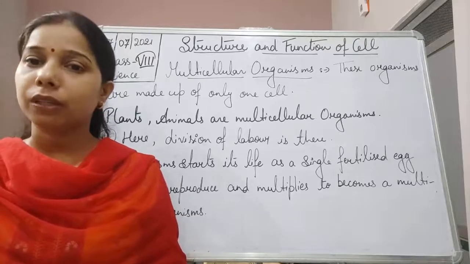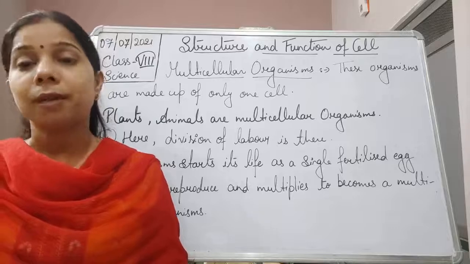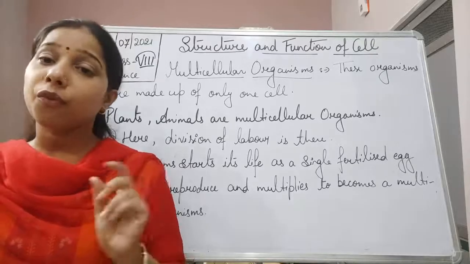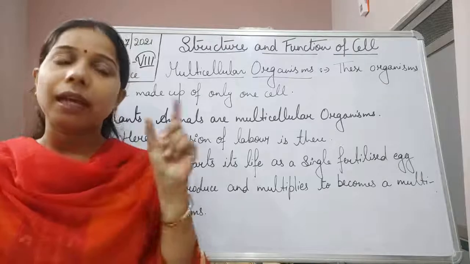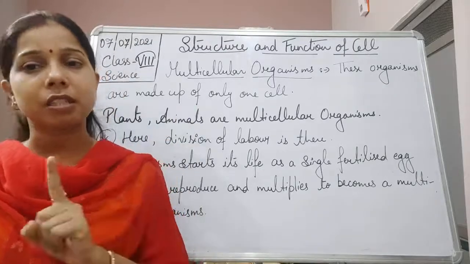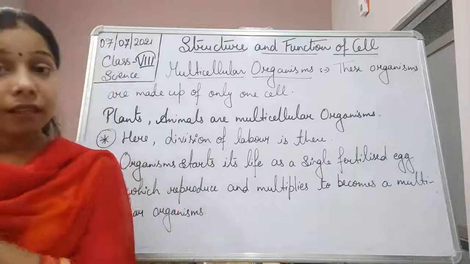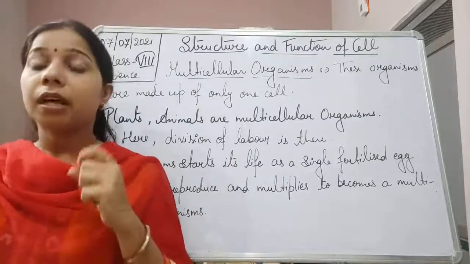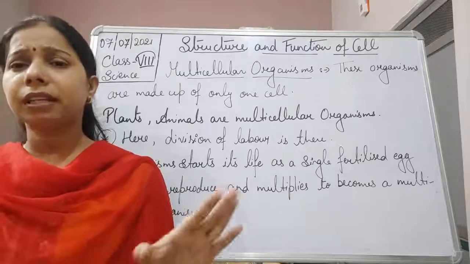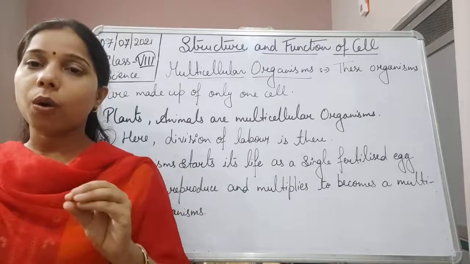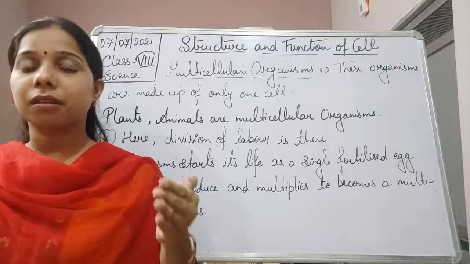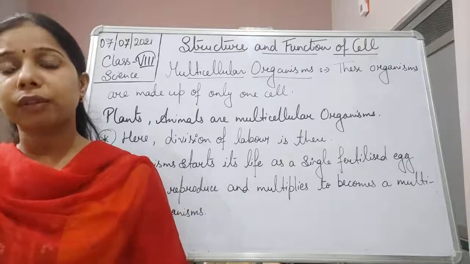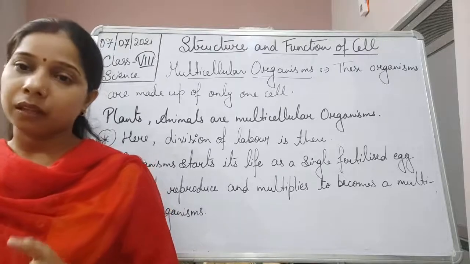Now let us see what the different levels are which are included in the multicellular organism. What have we understood, students? A unicellular organism is made up of only one cell. Multicellular is made up of many cells. In a unicellular organism, the one cell has to perform all the work, all the basic activities that are necessary for the survival of the living organism.